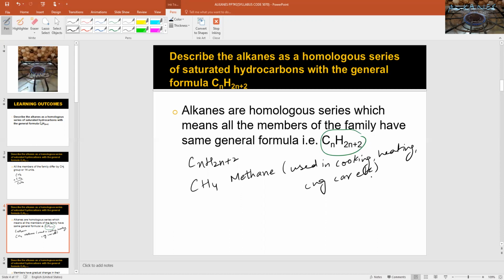Let's work out the molecular formula of the second member of alkane. Here the value of n will be 2, so C will be 2, and in order to get the number of hydrogen atoms, we have to multiply 2 by 2. We will get 4, C2H4. We will then add 2. What will we get? We'll get H6. Therefore, the molecular formula will be C2H6. It is ethane.